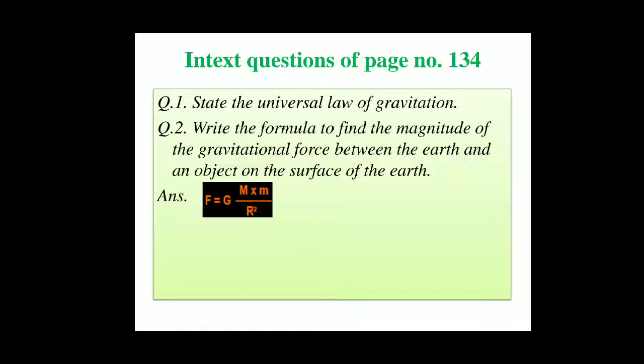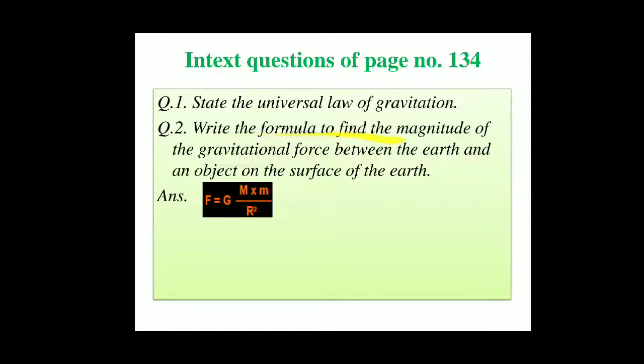Simply, the first question is, state the universal law of gravitation. So we have done in the last lecture that every object in this universe attracts every other object with a force which is directly proportional to the product of masses of the objects and inversely proportional to the square of distance between them. And you need not write it again because you already have written it in your notes.